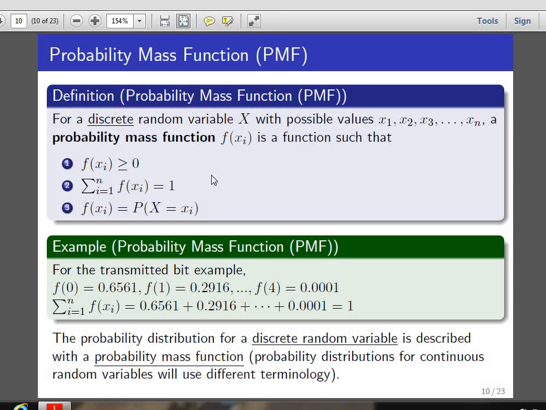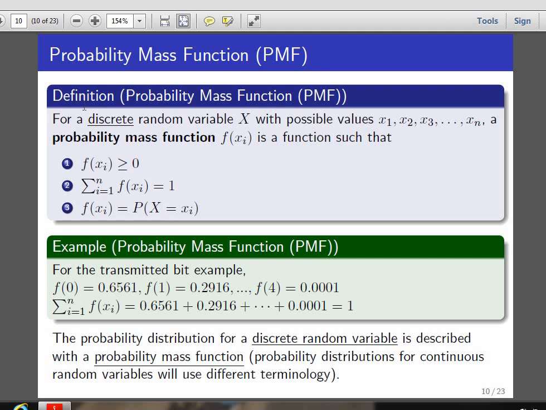Next, let me define the probability mass function. For a discrete random variable x with possible values x1, x2, x3 and so on, a probability mass function f of xi is a function such that it satisfies these 3 conditions. First, f of xi is always greater than or equal to 0. This f of xi is always non-negative. Second, the summation of f of xi is always 1. This summation of all probabilities must be 1. And third, f of xi is the probability that x equals xi.